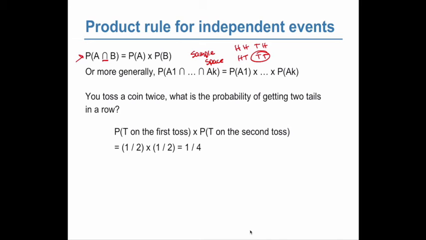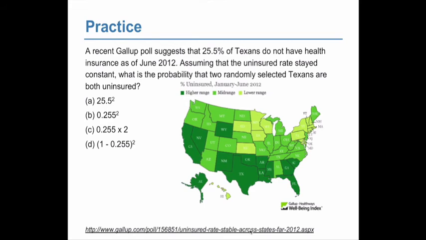If you're using this rule, you have to know or reasonably assume that your events are independent. So, assuming that these events are independent, the probability of 2 randomly selected Texans both being uninsured is the probability of 1 Texan being uninsured, squared. 25.5% is 0.255, same probability for both, so you multiply those together.